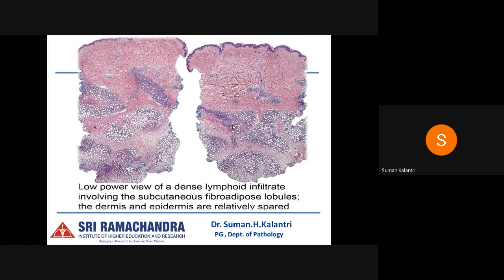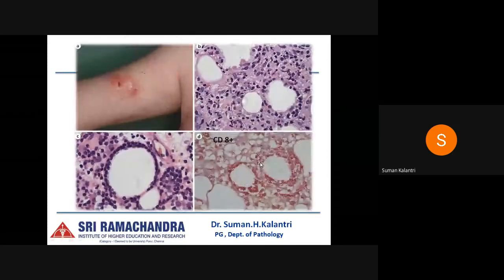In the lower part we can see a dense lymphoid infiltrate involving only the subcutaneous fibroadipose lobules, and the dermis and the epidermis are usually spared in this condition. Here we can see a subcutaneous nodule or plaque, which is usually present on the trunk and the extremities. And we can appreciate that these neoplastic cells usually surround the fat cells. That is characteristic of this lesion, and they are CD8 positive.